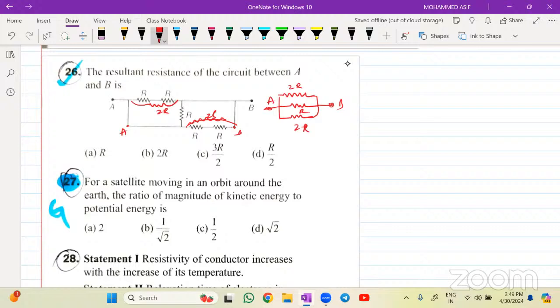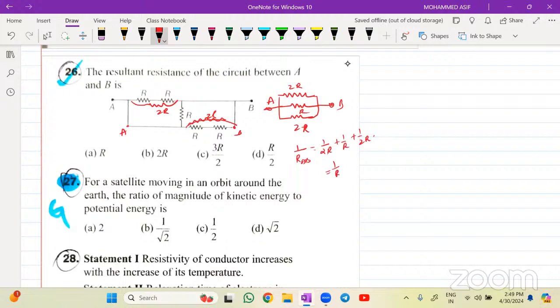So the resistance across this one will be in the parallel combination. So 1 by the resistance across AB will be equal to 1 by 2R plus 1 by R plus 1 by 2R. So this value will be 1 by R plus 1 by R, since 1 by 2R plus 1 by 2R is 2 times 1 by 2R.